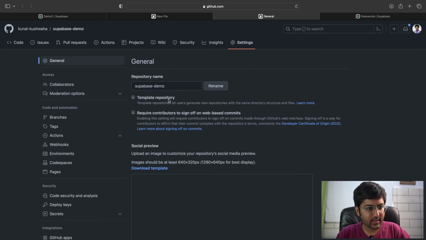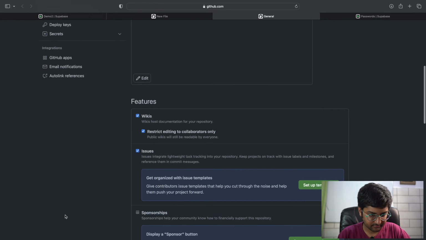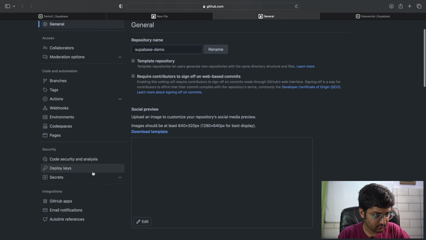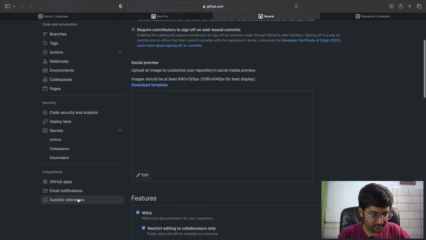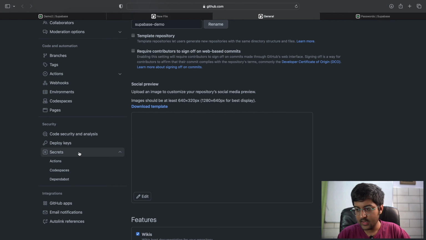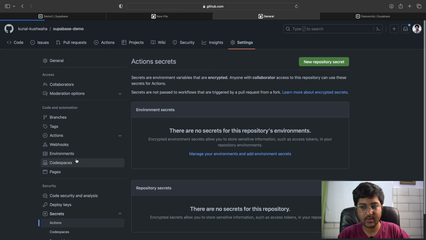Okay, but before that we need to set up some of these secrets, so our access token, for example. And the way we're going to do it is with encrypted secrets. So in the project repository, I'm going to go to settings, and under the security section, go to Secrets, and click on Actions here.